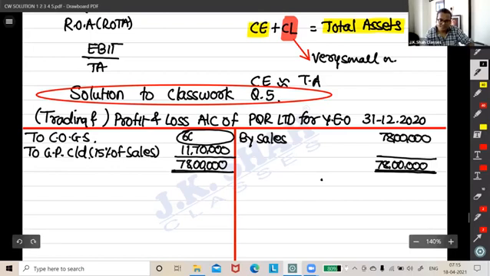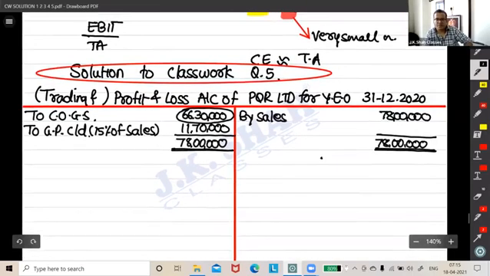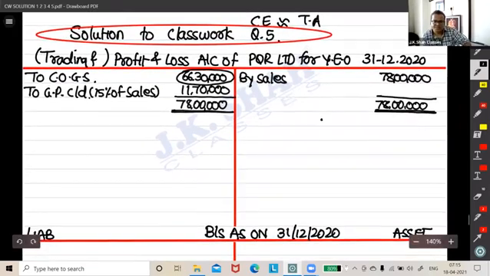Okay, fine. So right over here, by gross profit brought down, 66 lakh, I'm so sorry. How much? 11 lakh 70,000.